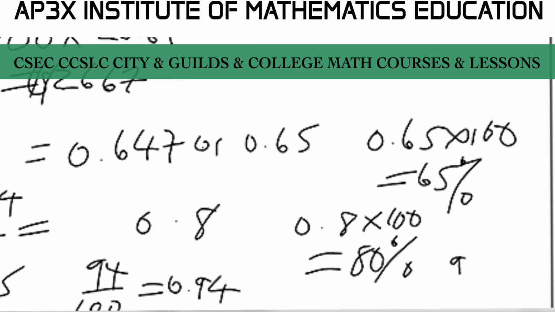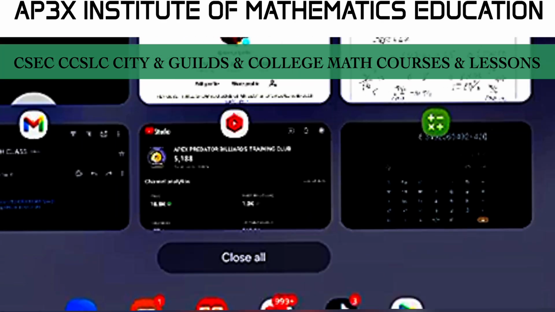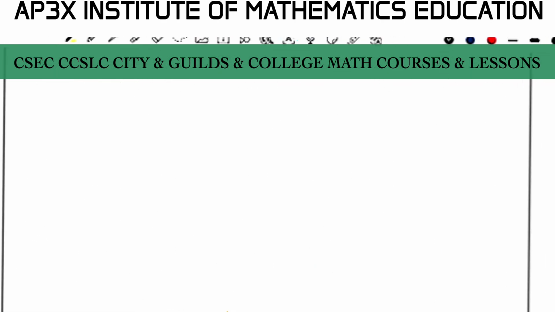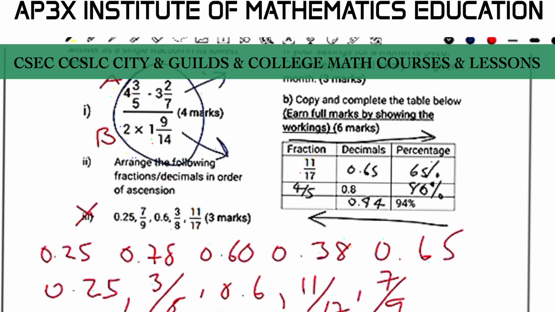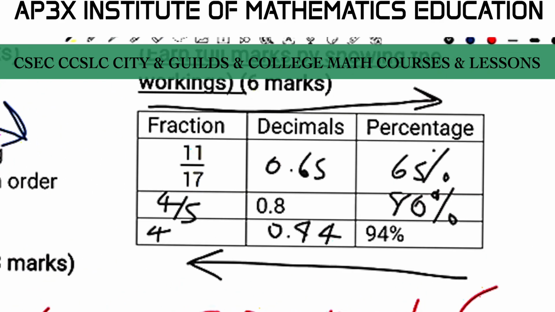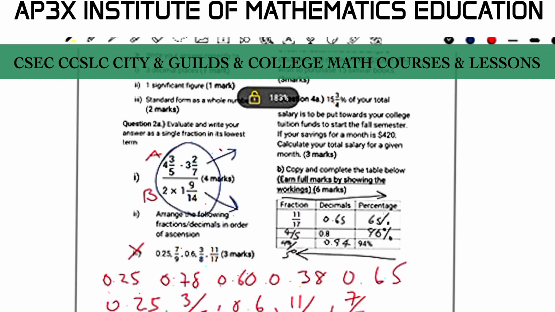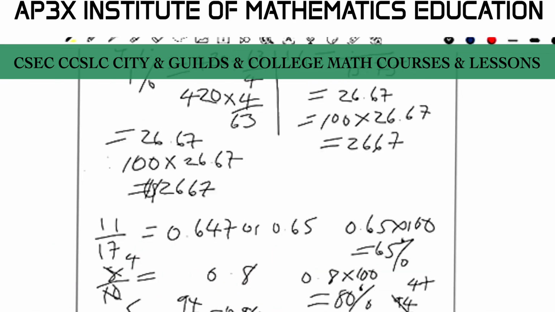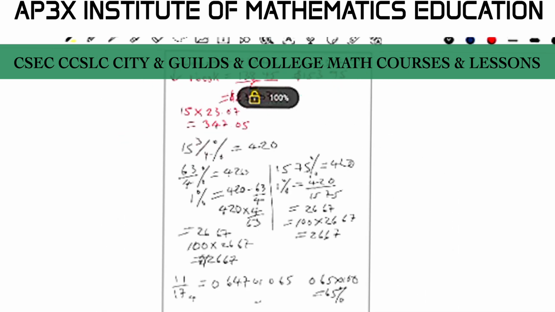And of course, if we take the 94 and put it over 100 and reduce it using a common factor, you'll find that 2 into 94 goes 47, and 2 into 100 goes 50. So the fractional equivalent would be 47 over 50, and the decimal equivalent would be 0.94. So we have 47 over 50, and we have 0.94. All right, so had you done that, you would have garnered full 6 marks on the exam paper.